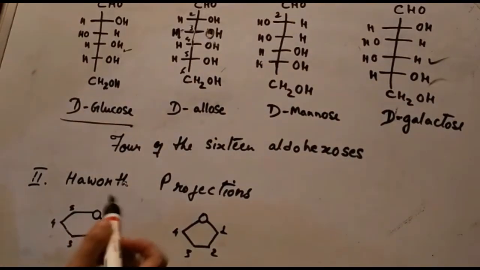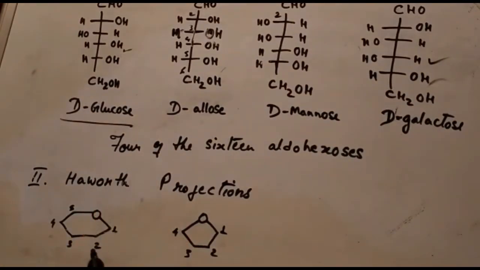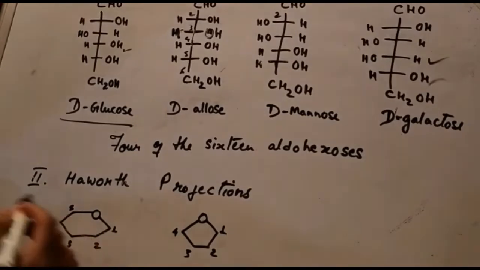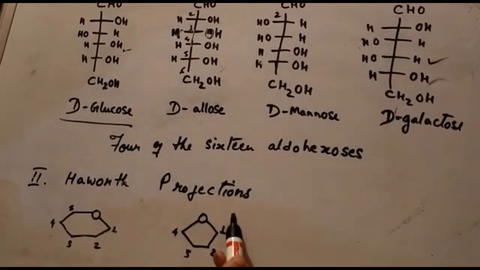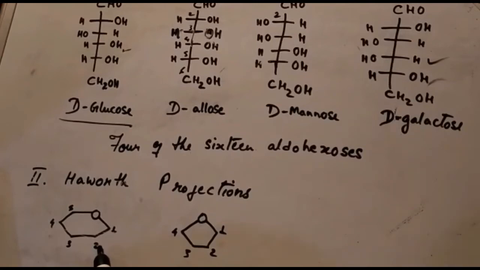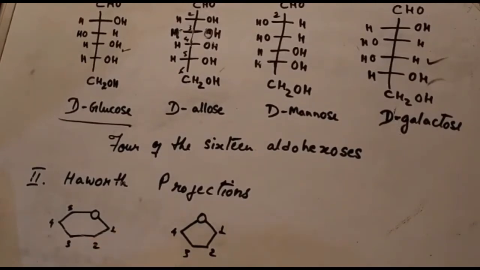Now, the next structural representation of carbohydrate molecules is Haworth projection. Now, most of the monosaccharide molecules with 5 or more carbon atoms in backbone usually occur in aqueous solution as cyclic or ring structure, all right, and not in straight chain and not in Fischer projection.